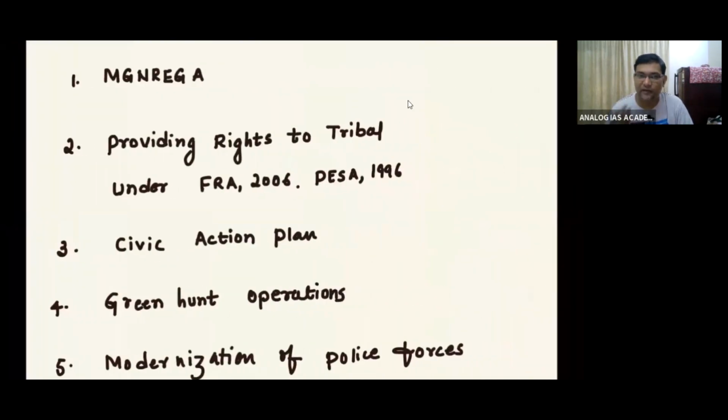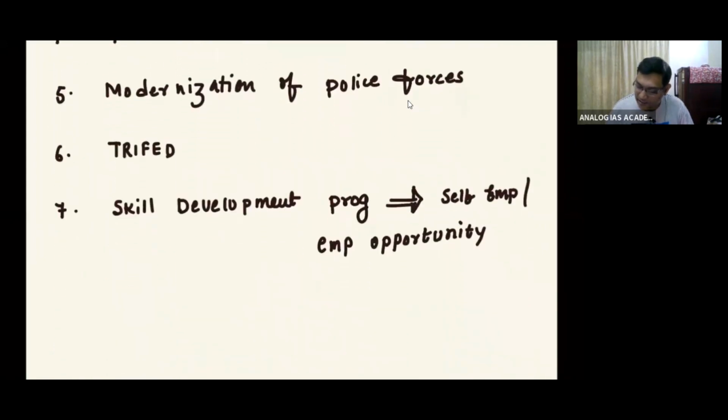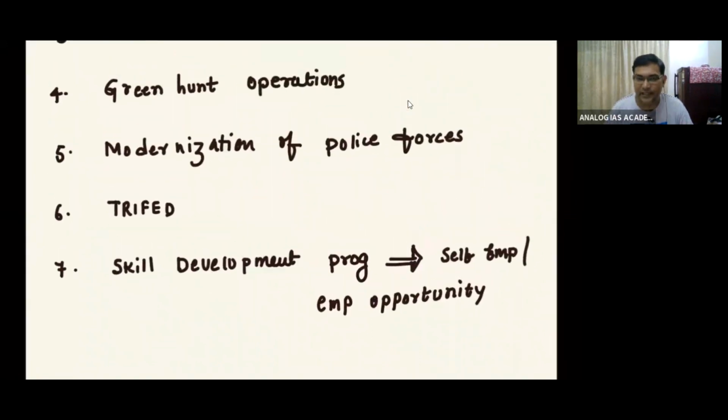So both have to go hand in hand, like MGNREGA, providing rights to the tribals under the Forest Rights Act and PESA Act, civic action plan, then Greyhounds-type operations, modernization of police forces, TRIFED, market facilities for tribal minor produce, skill development programs for self-employment or employment opportunities, and the Deen Dayal Upadhyaya Grameen Kaushalya Yojana. So these are some of the initiatives that can be taken.